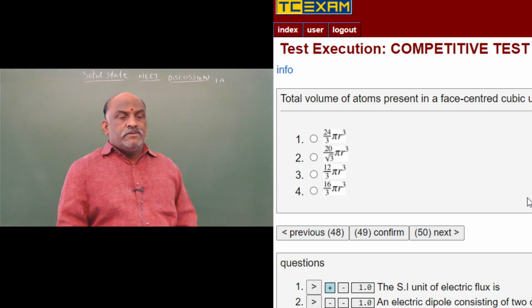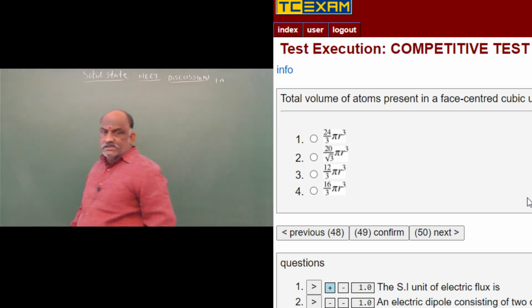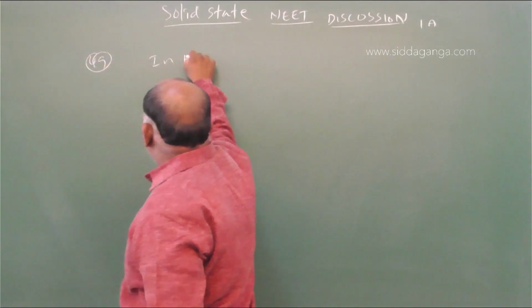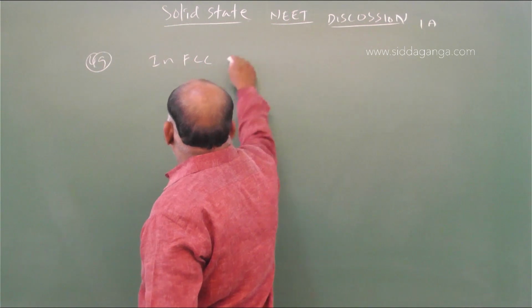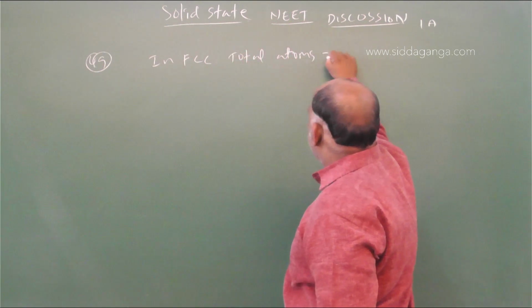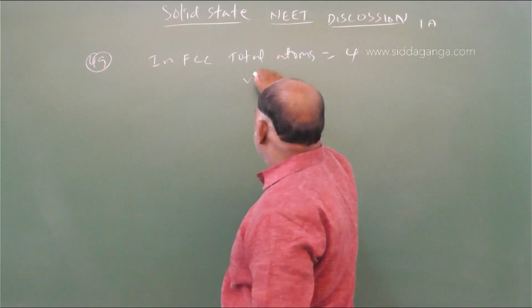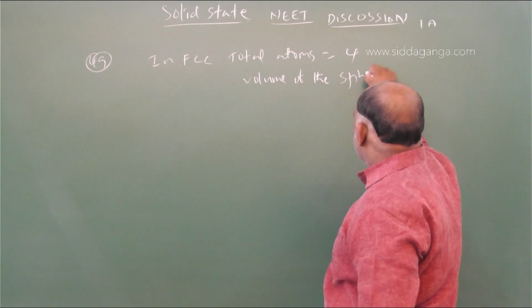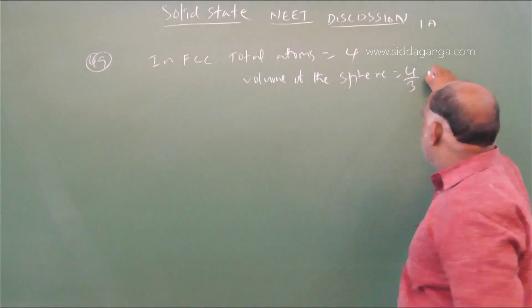Total volume of atoms present in a face-centered cubic unit cell. So 49, simple, this is a face-centered cube. Total atoms is equal to 4. Volume of the sphere is equal to 4 by 3 pi r cube.